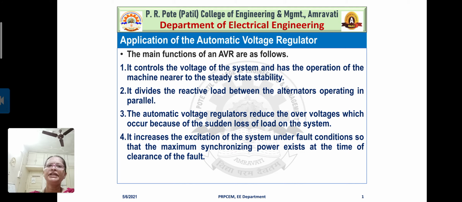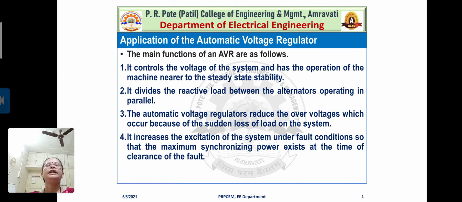So let us see the application of the automatic voltage regulator. The main functions of an automatic voltage regulator are, obviously, to maintain constant voltage. It controls the voltage of the system and keeps the operation of the machine nearer to the steady state stability. This is very important. The main function is what? It controls the voltage of the system and keeps the operation of the machine nearer to the steady state stability.